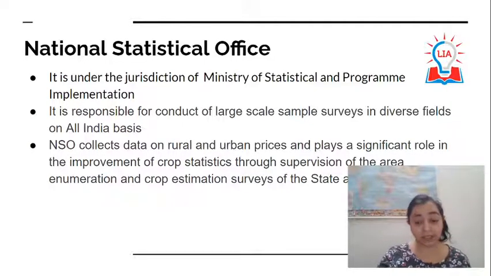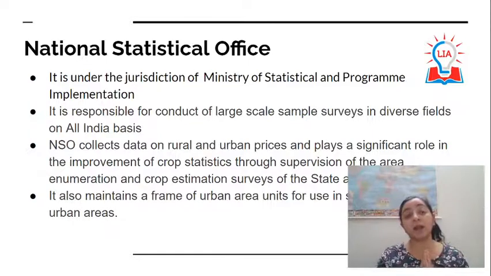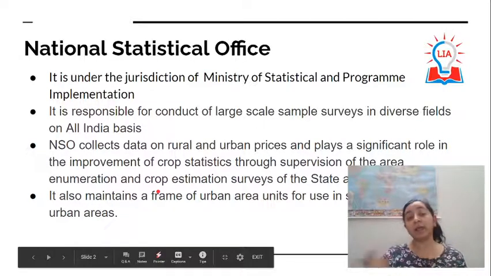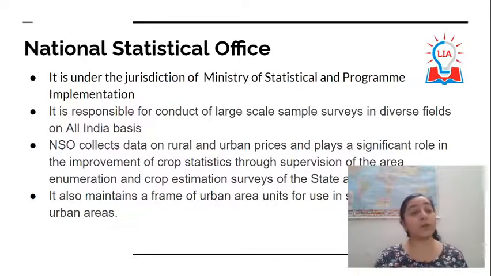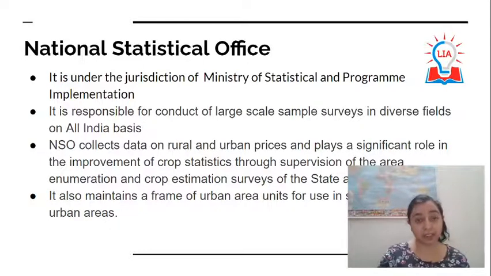Another important thing that they are required to do is to maintain a frame of urban area units. So they create urban area units and these sample surveys are further used for different policy and other purposes. So these are the basic things that you need to know about the National Statistical Office. They have four divisions, one for field survey, one for coordination, one for data processing, and one for survey design. So these are the basic points that you need to know about the National Statistical Office.